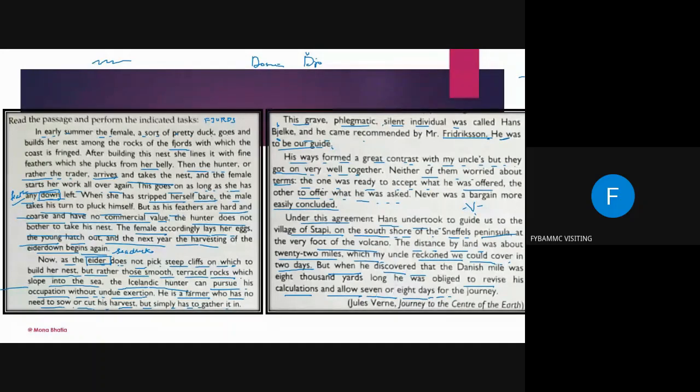Now, this excerpt is taken from Jules Verne, Journey to the Center of the Earth. More specifically, all these types of paragraphs are taken from international magazines or international standard, because once you are in India, you will not be going to vernacular excerpts which are from the Maharashtra board or anything else.